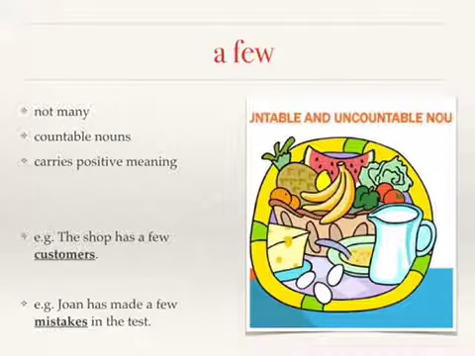The second example, Joan has made a few mistakes in the test. Mistakes are countable nouns. And when it carries positive meaning, has, you will say a few. In other words, you can also say, Joan has not made many mistakes in the test, which has the same meaning as Joan has made a few mistakes in the test.